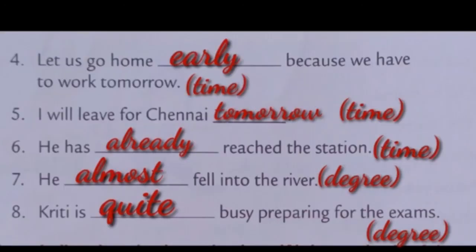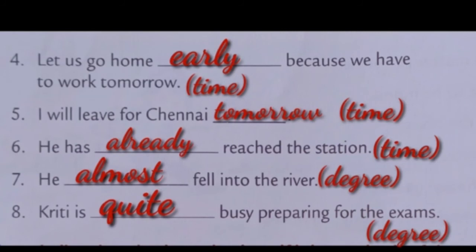Moving to the fourth one. Let us go home early because we have to work tomorrow. Here, early is adverb. What kind?